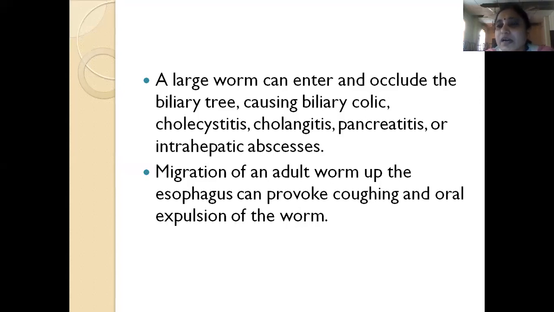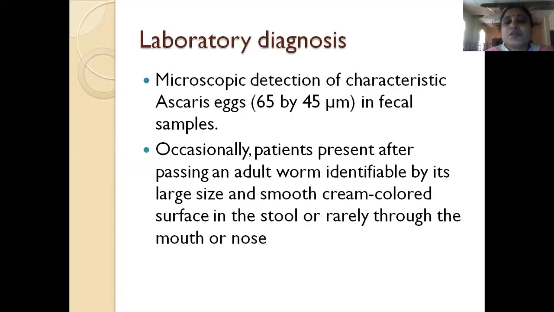Migration of an adult worm into the esophagus can provoke coughing and oral expulsion of the worm. Patients mainly come with complaints like this, that they have coughed up an adult worm or vomited a worm. So how do you diagnose? Microscopic detection is characteristic. The eggs will be 65 by 45 micrometers in fecal samples. Patients sometimes present with expulsion of worms, which are large, with a smooth cream-colored surface, in the stool, or rarely through the mouth or nose.